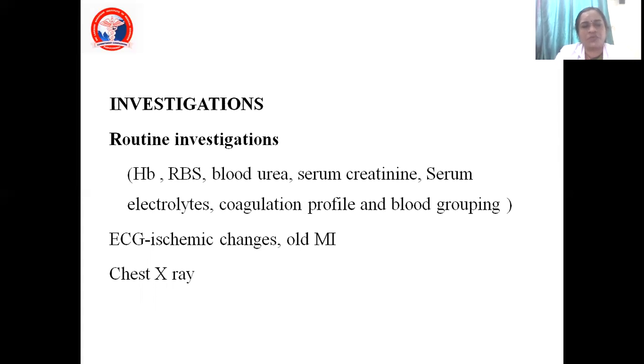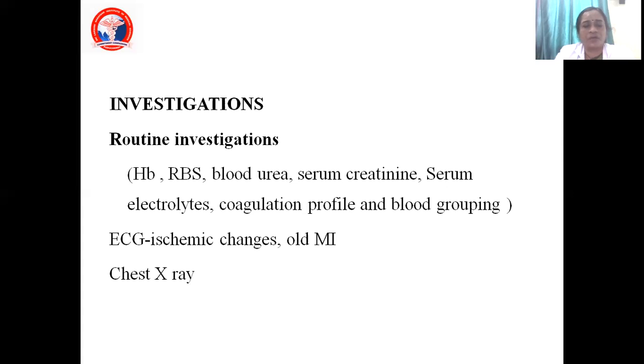First, initially you take RBS. Suppose there are altered values, then you can go for your fasting and postprandial levels. But suppose you know this patient is a diabetic, then you have to take fasting and postprandial levels immediately. So this is for your diabetic patients. And next, why do you want to take blood urea, serum creatinine, serum electrolytes? What about the renal parameters? Because the drugs given during anesthesia are metabolized in the liver and excreted in the kidney. So for that reason, we have to know the value of the kidney parameters, the renal parameters. So urea, creatinine, electrolytes, everything should be done.